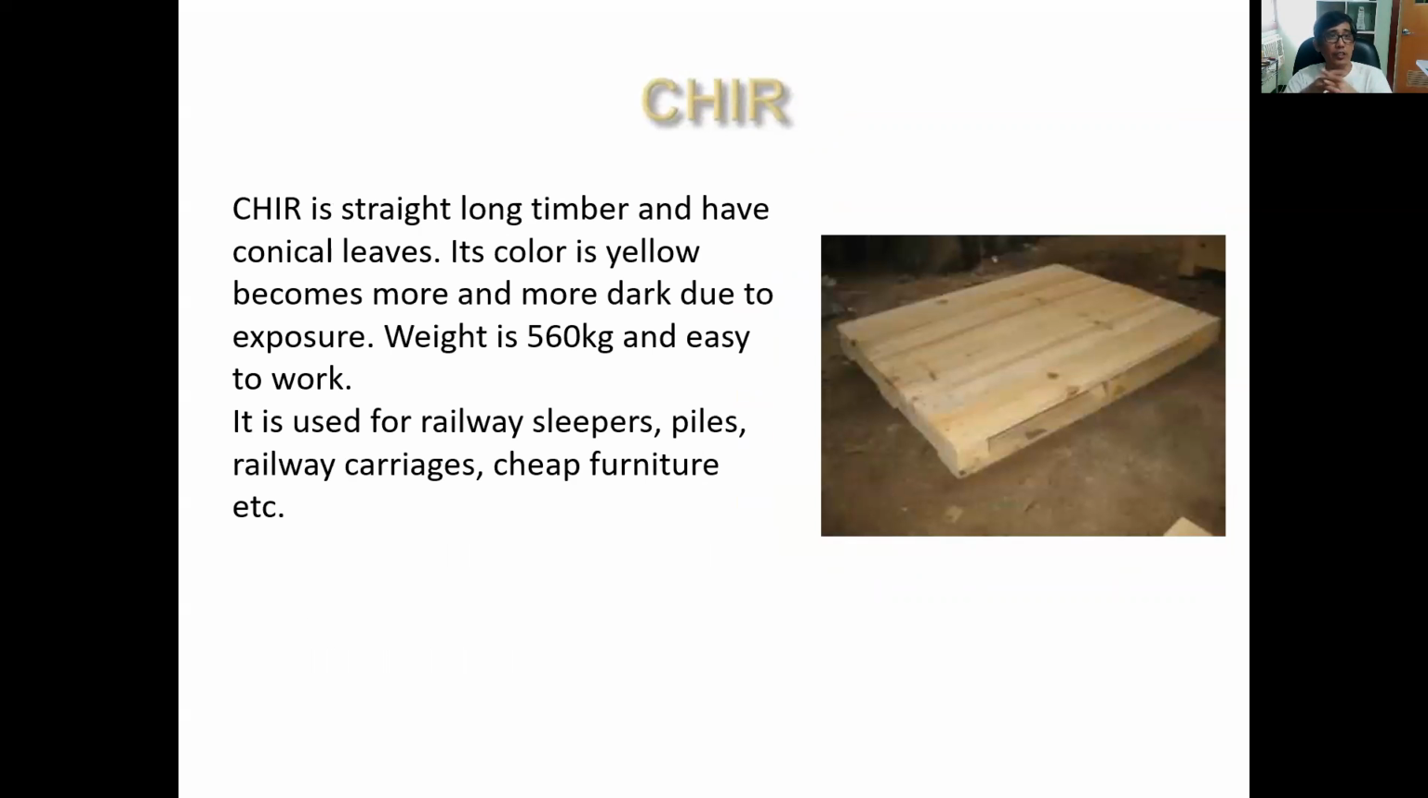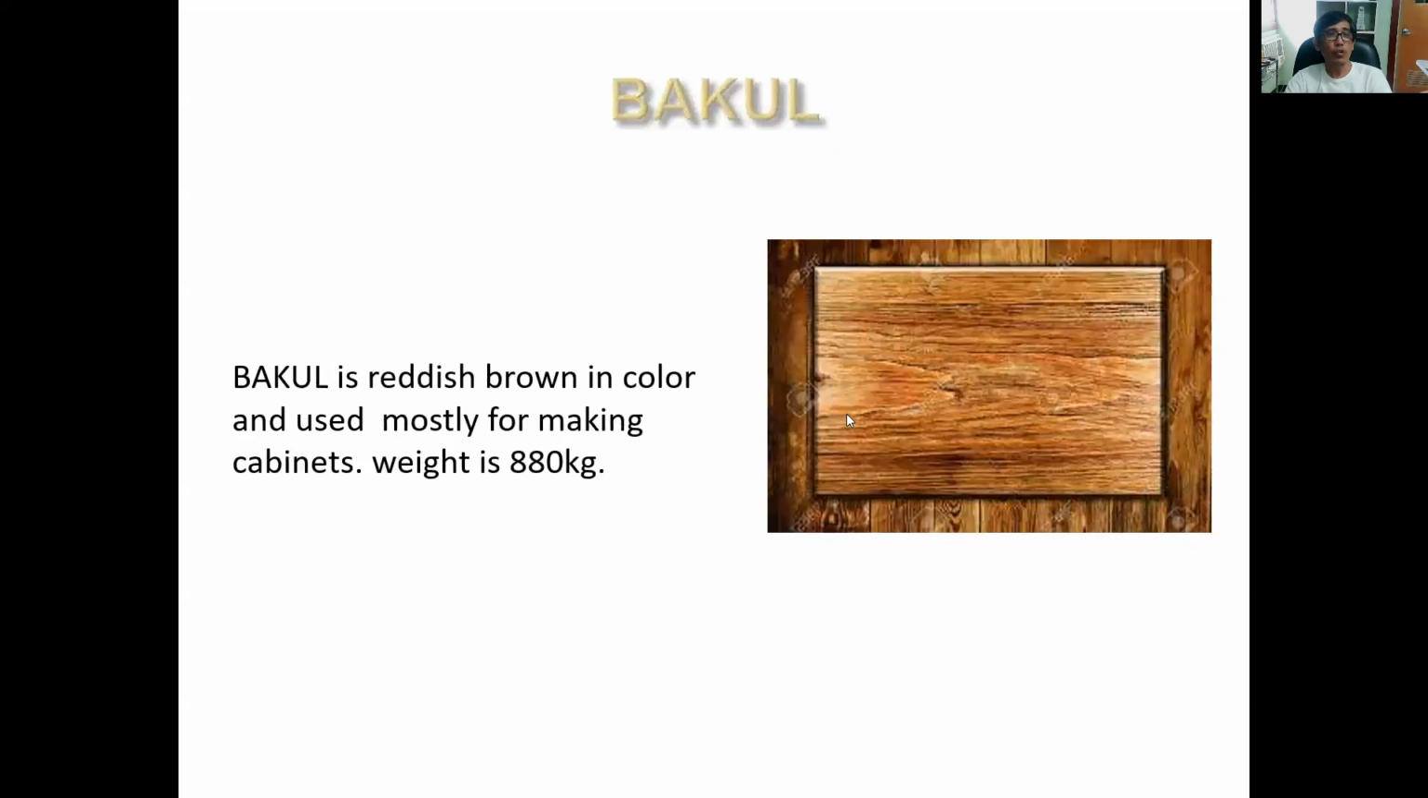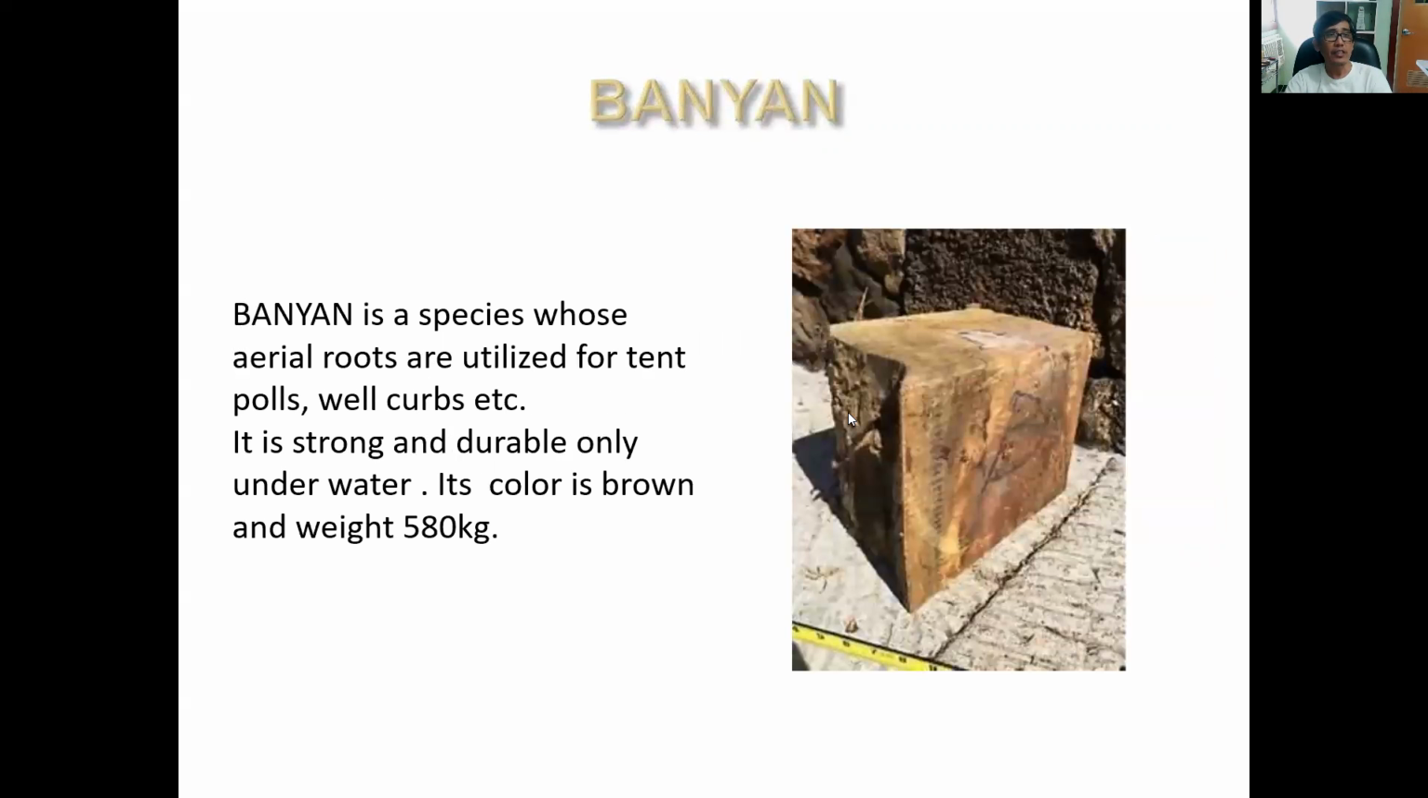So we have the teak. It's a straight, long timber and has conical leaves. It's yellow in color and becomes darker due to exposure. It's about 560 kilograms per cubic meter, not that heavy, medium weight. It's used for railway sleepers, piles, and cheap furniture. Another is the banyan, a species whose aerial roots are utilized for tent poles and well carving. It's about 580 kilograms, so it's almost the same as the previous type of wood.